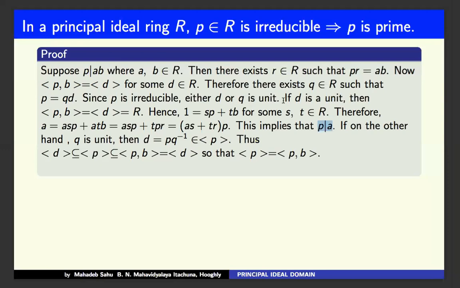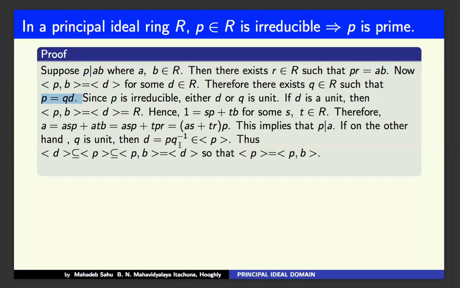Now we consider when D is not a unit, that means Q is a unit. If Q is a unit, then from P equals QD, we take Q inverse, so D becomes Q inverse P, or PQ inverse, because in a principal ideal ring the ring is commutative.